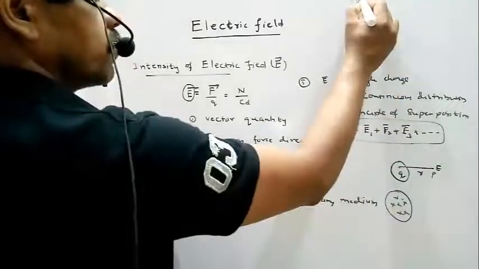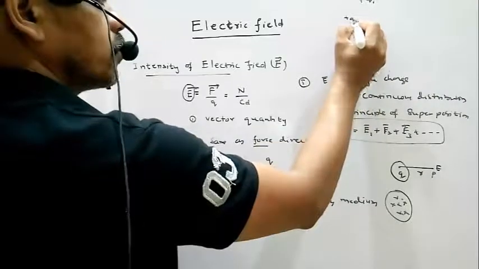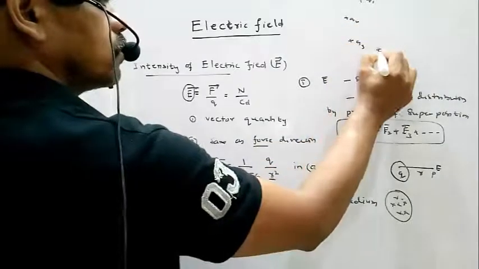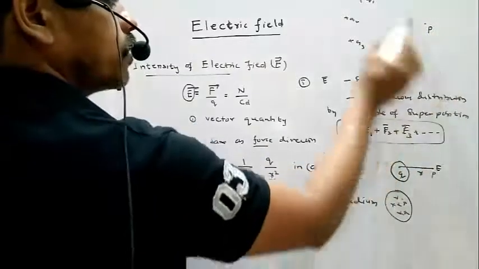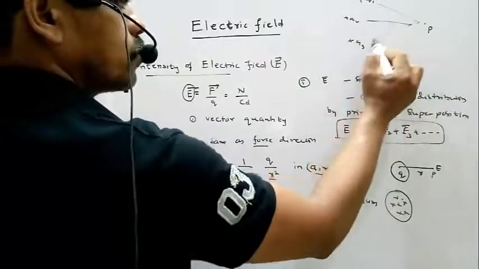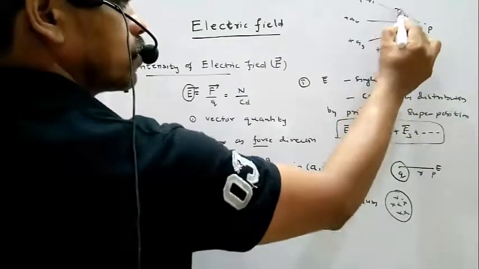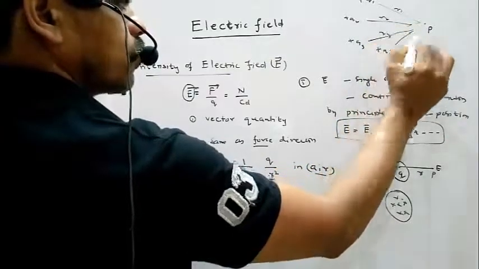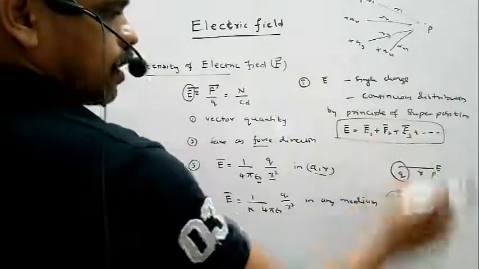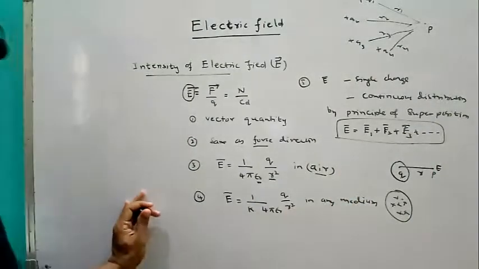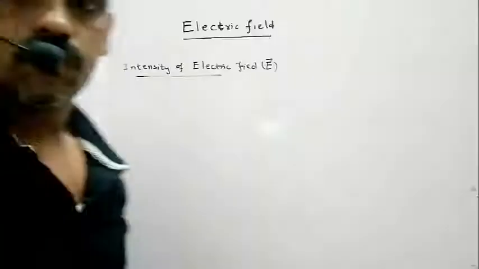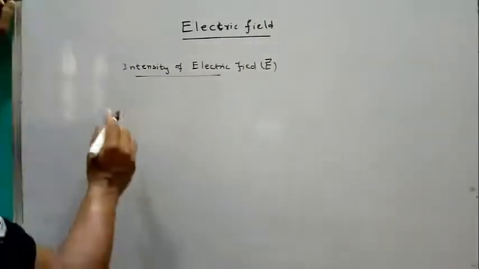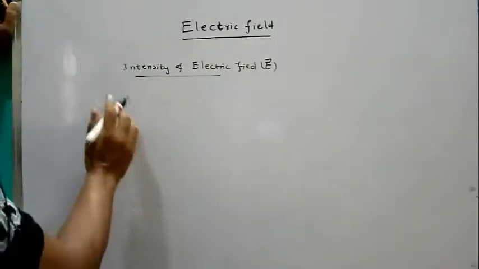That means, for example, this is Q1, this is Q2, this is Q3, this is Q4. We have to calculate the electric field intensity at point P. So due to this one, this one, this one, and this one, with distances R1, R2, R4, like that we can add. So these are 5 points regarding electric field intensity. Now I covered 5 points.